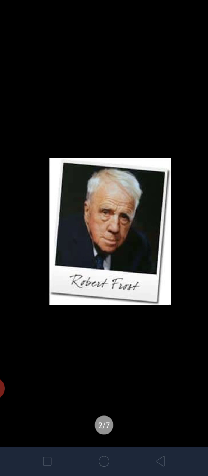Hello students, today we are going to study the poem Dust of Snow written by Robert Frost from class 10th NCERT book First Flight. Let me acquaint you with the poet. Robert Frost was one of the most celebrated figures in American poetry.